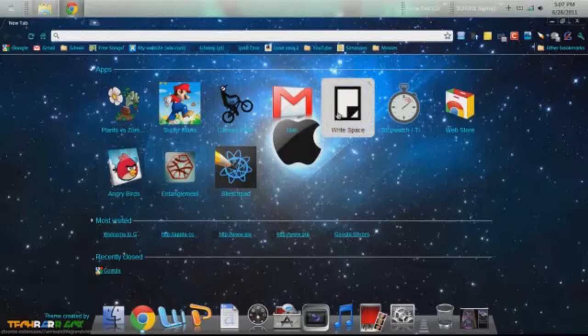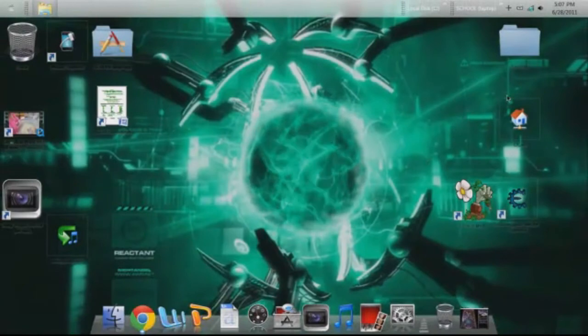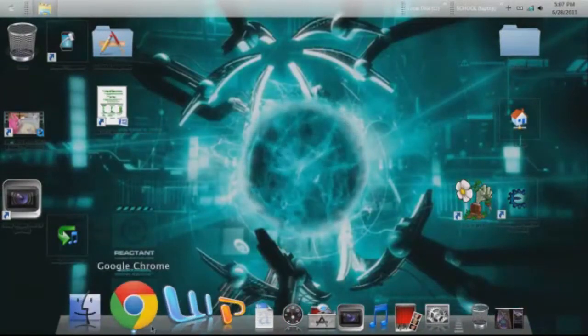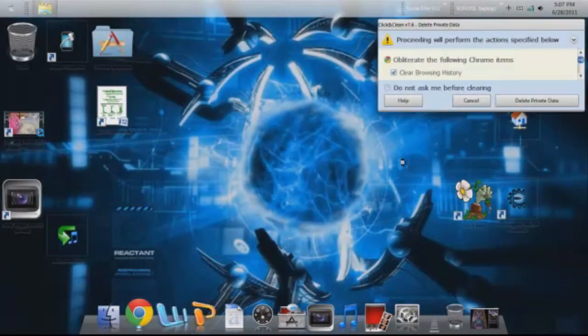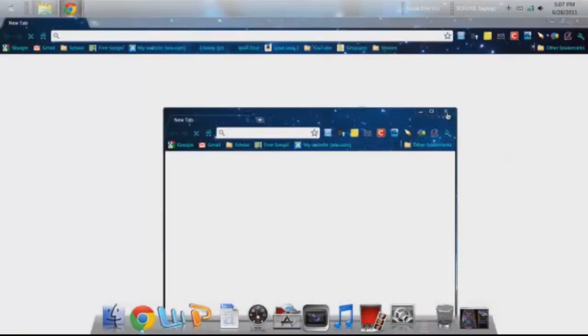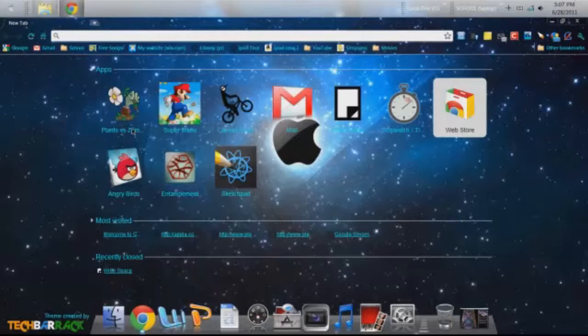So first one's going to be Writespace. What Writespace does is you can type in whatever you want, like so. If you want to remind yourself with a note or something, even if you close the browser, if you come back 5 days later after closing it, it's still going to be saved there. Even when you're offline, it's going to be there. So right now, if you go back into Writespace, that stuff's still there.